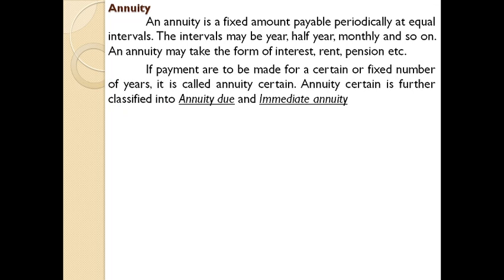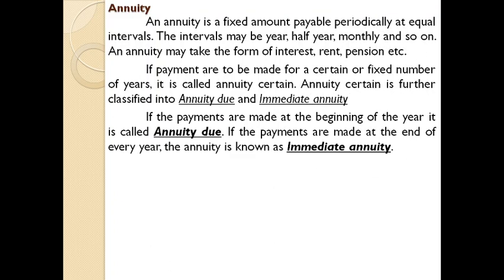If the payments are to be made for a certain or fixed number of years, it is called annuity certain. Annuity certain is further classified into annuity due and immediate annuity. We will study in detail what is annuity due and immediate annuity and problems or cases relating to that. So if you are making a fixed amount of payment regularly for a fixed number of years, it is known as annuity certain. And under annuity certain, there are two categories, annuity due and immediate annuity.